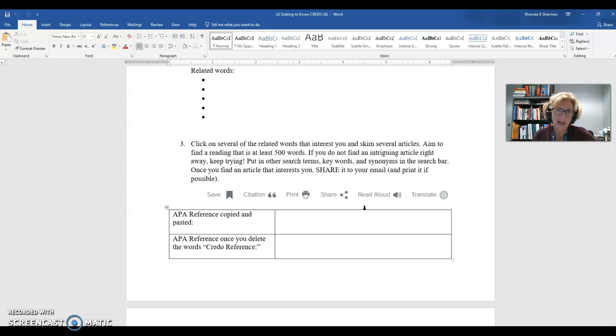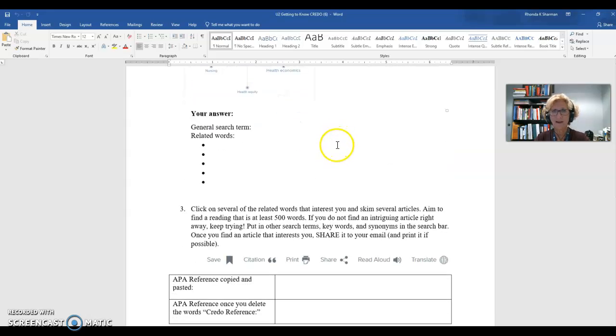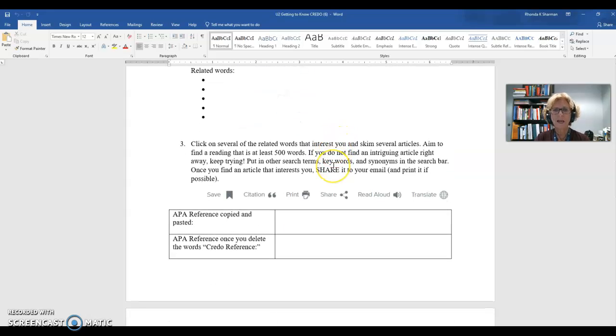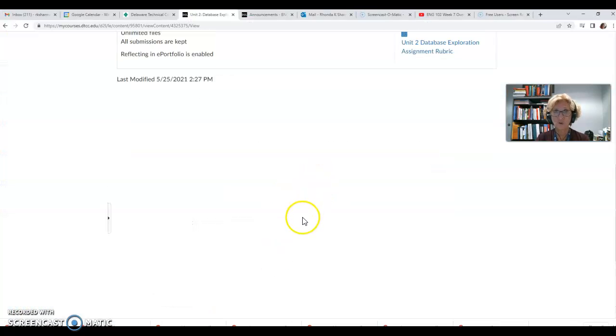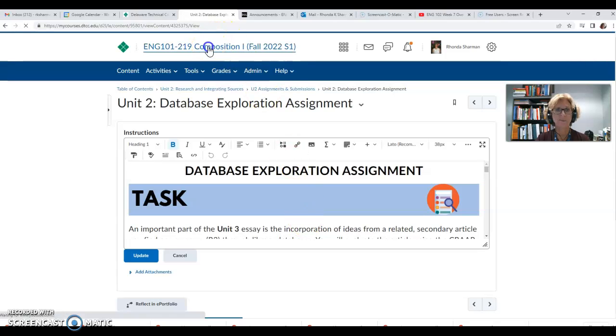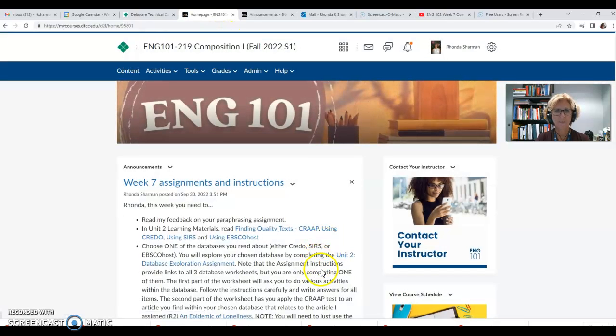The problem that we have with this assignment is that the article on loneliness, to find another article, you aren't really going to be able to do it the way it's described in your worksheet. So go ahead and do the activities, do whatever it says, but when it's time to find your article, the way you're going to do that is through the search bar in your database. So let me kind of go back here.